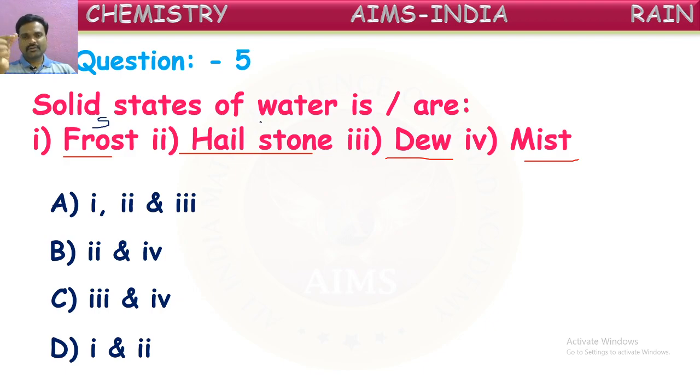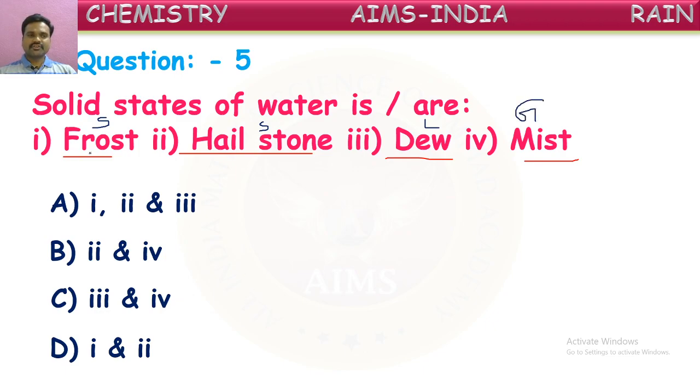Droplets of water convert into ice balls. They will come down as ice stones. They will be called hailstones. So hail is also a solid form. Dew we told is the liquid form of water, and mist is a gaseous form.